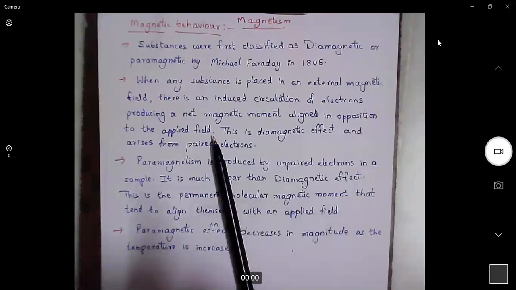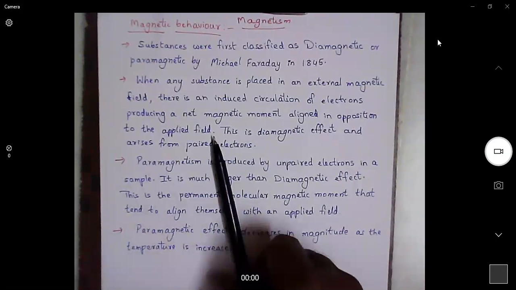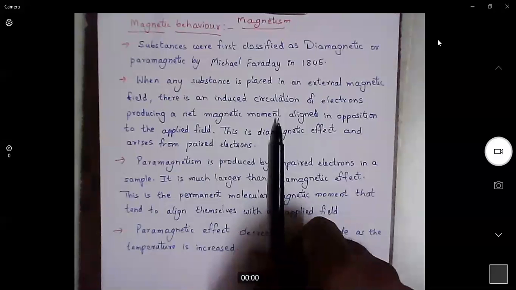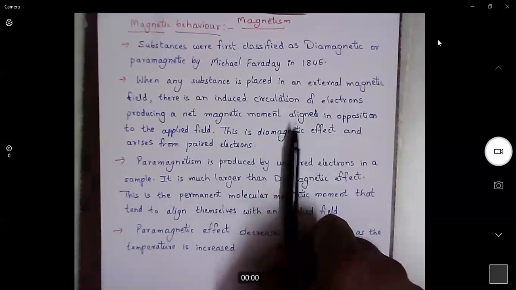Of course, magnetism results due to the electronic orientations, whether they are single electrons or whether they are paired electrons, that will decide the magnetic moment. When a molecule has all paired electrons, then in the presence of a magnetic field, it generates an opposite magnetic field.